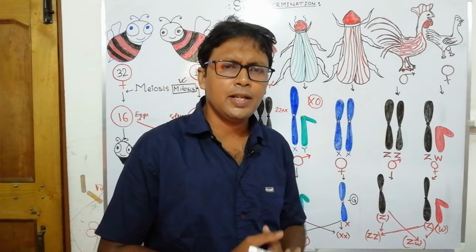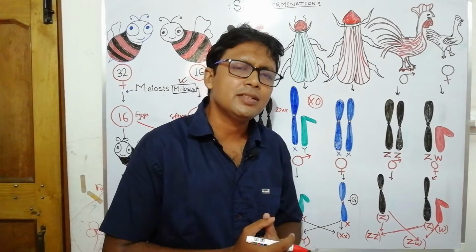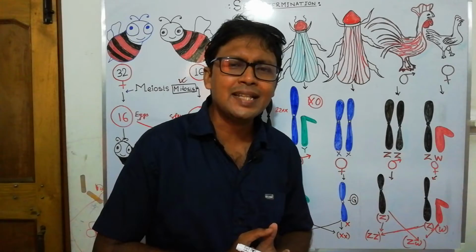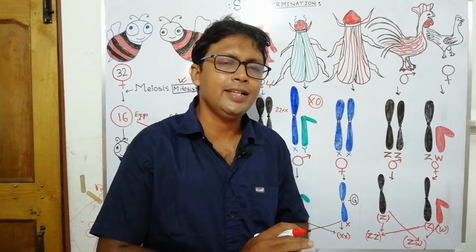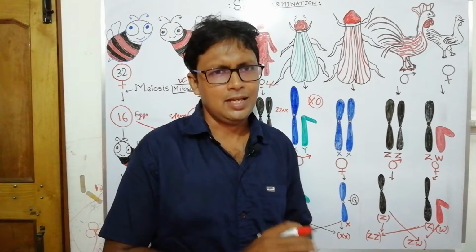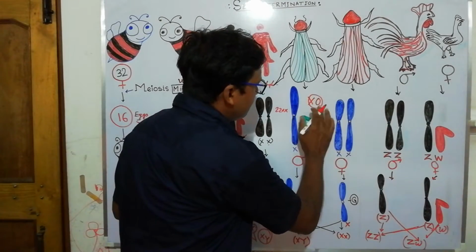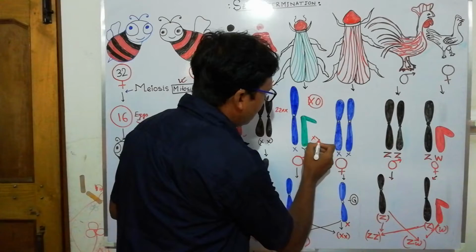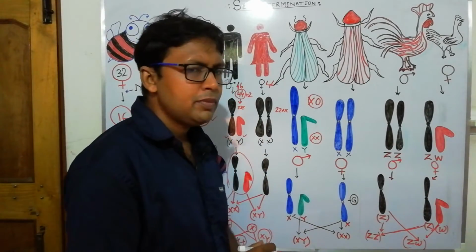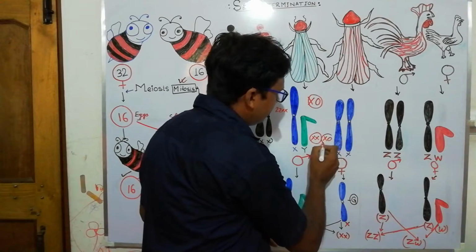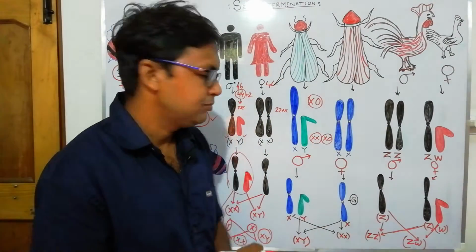In case of Drosophila, in case of grasshopper, what happened? Grasshopper has males and female individuals separate already, and females are of double X containing chromosome. The females are of double X, that is they have autosomes and 2 X chromosomes, and males are X0 type, that is they have 1 X chromosome only.